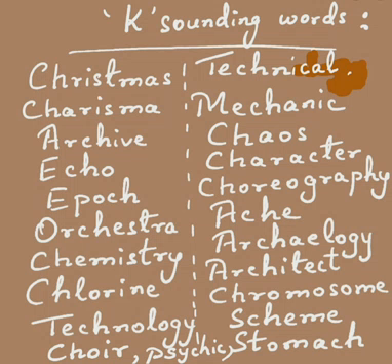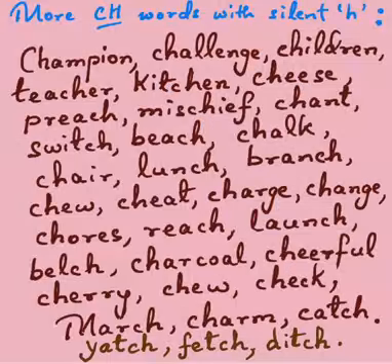one who is specialized in the subject of architecture. The last three words in this list are pronounced as chromosome, scheme, and stomach. So chromosome, scheme, and stomach. Here are some more words having the CH digraphs and with silent H. Words like champion, challenge, children are pronounced with the CH ch sound. So we have the CH ch sound here.